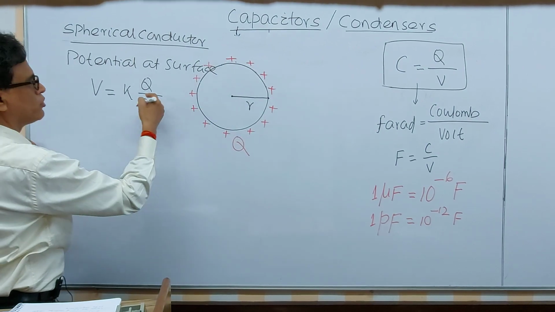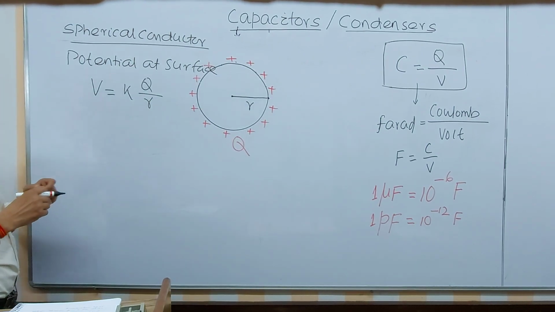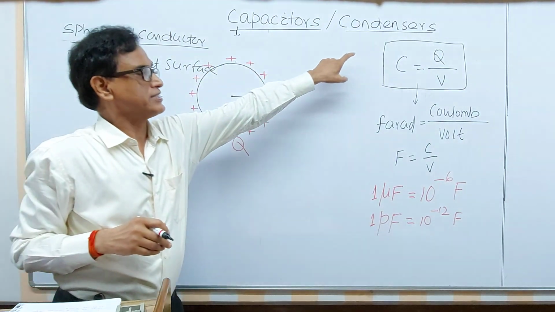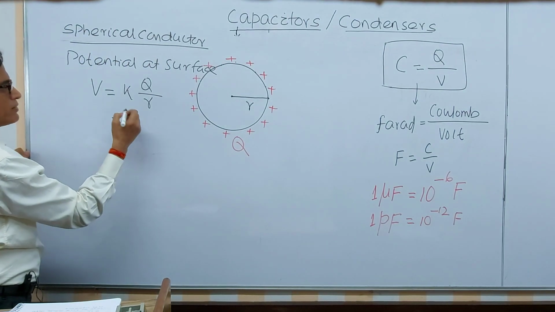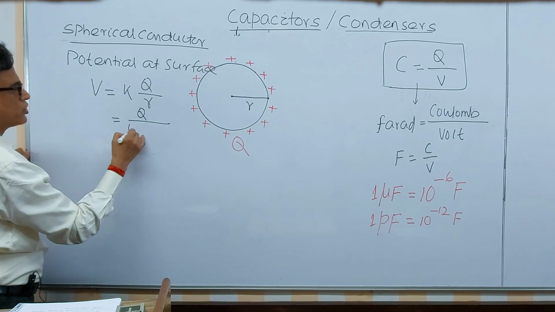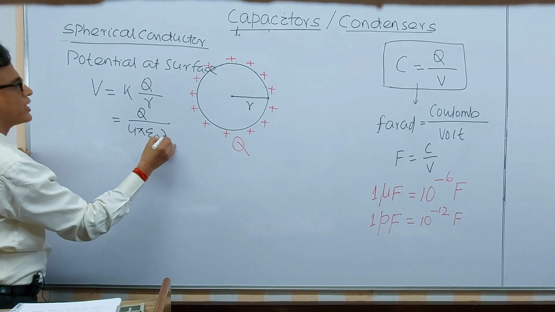The value of k is 1 by 4 pi epsilon 0. So the potential is q by 4 pi epsilon 0 r.